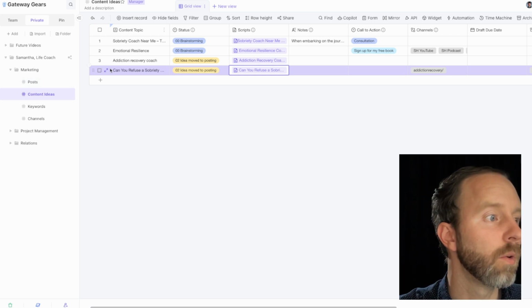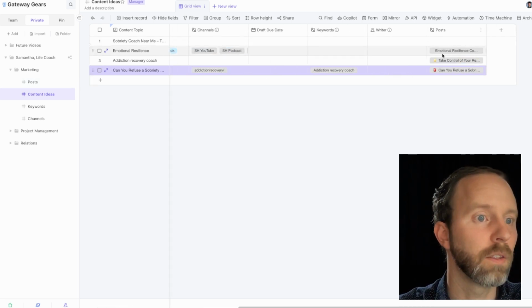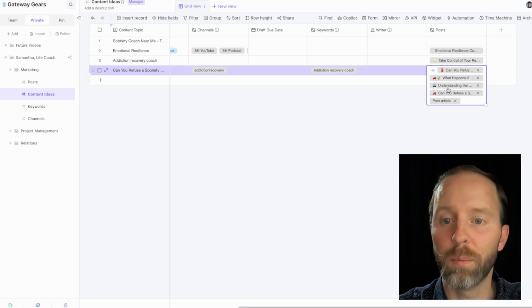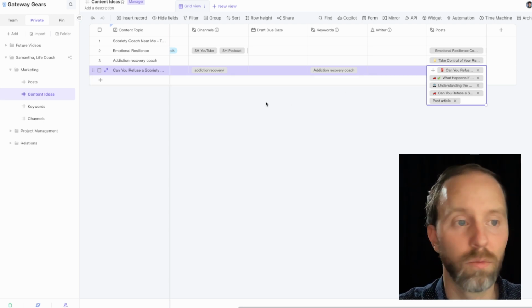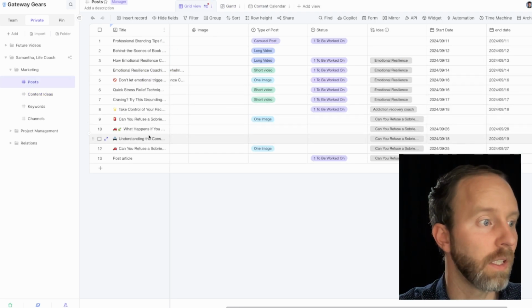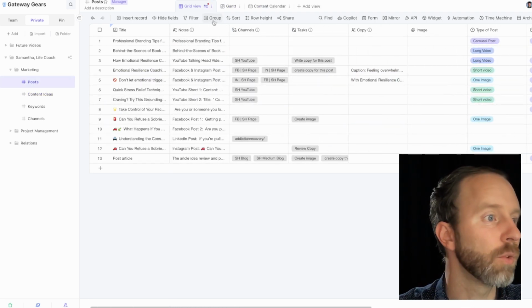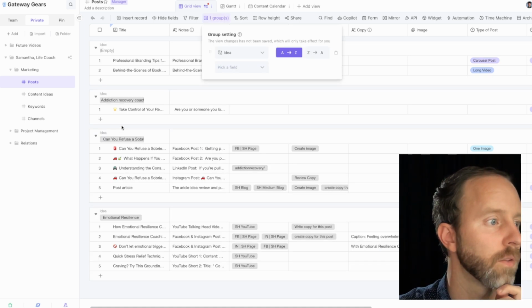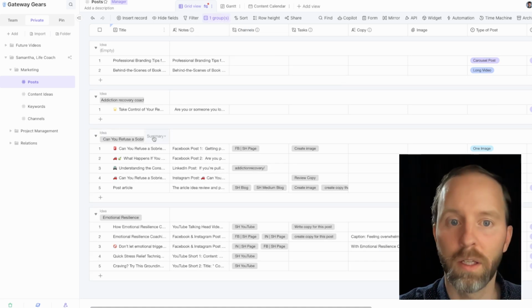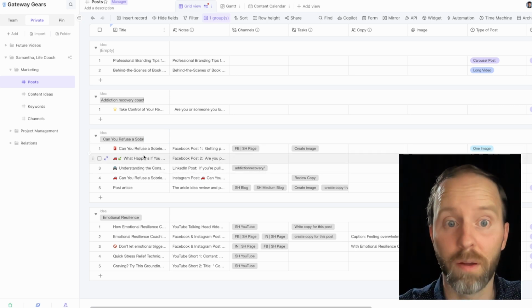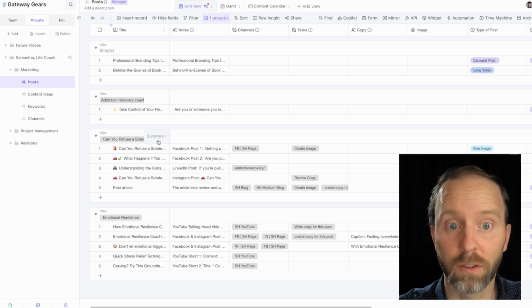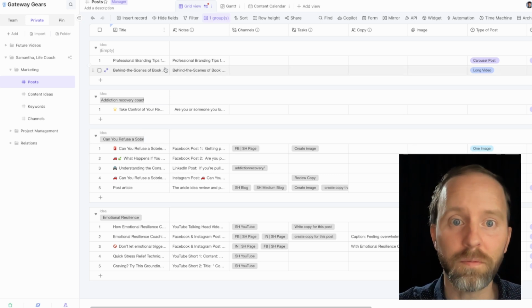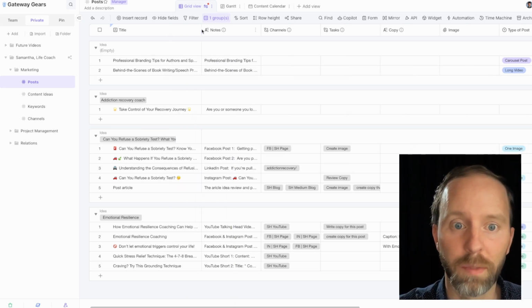We can scroll over and see all the posts that we plan on posting about this topic. And we can go into posts as well to see it here. And let's group this. Let's go ahead and change this up a bit and group it by, there we go. So now you can see here are the ideas, the posts that are going to be created from this idea: can you refuse a sobriety test? And we'll just make it a little bit longer.